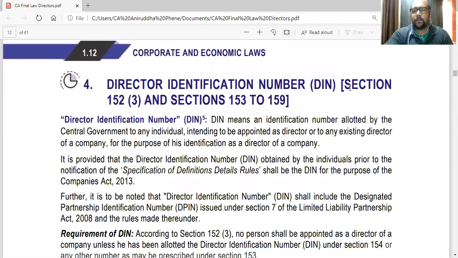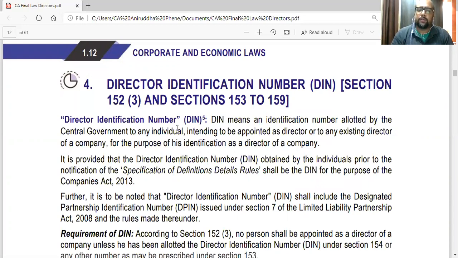Now this section, DIN. Okay, so first of all, the first part talks about what is a DIN. From the name only you can make out that DIN is basically the identification number allotted to a person who wants to be appointed as a director in a company. That will be allotted by the central government.